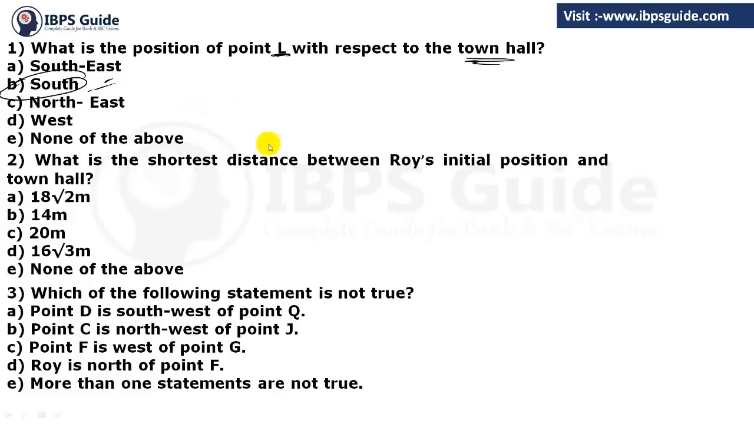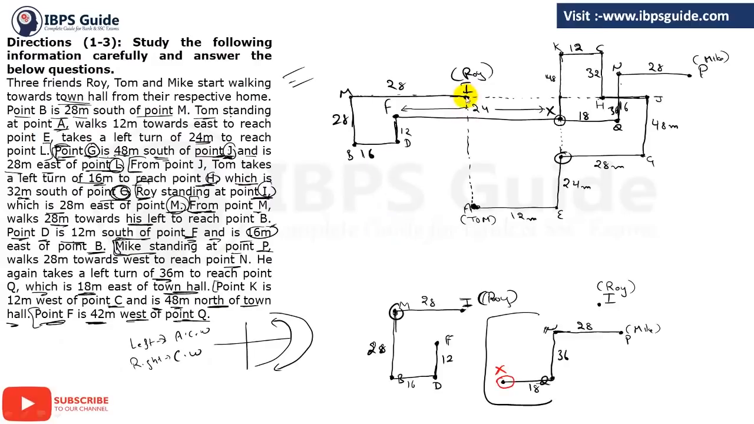Clear? That's it. Now second question, what is the shortest distance between Roy's initial position and town hall? So let's see, Roy's initial position is this one, and town hall is this one. So we need the shortest distance, which means this one. So for this you need this one and this one to apply Pythagoras theorem. Okay. So what are these distances?